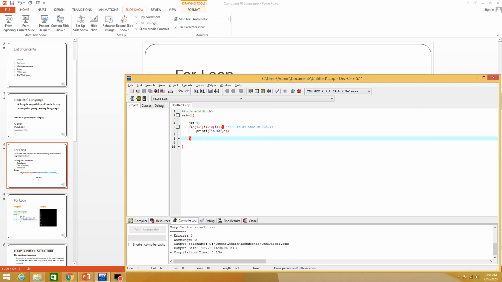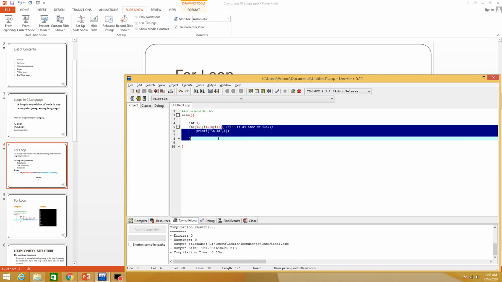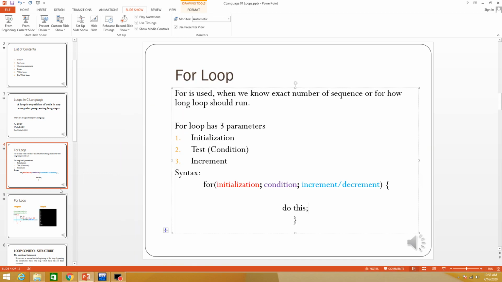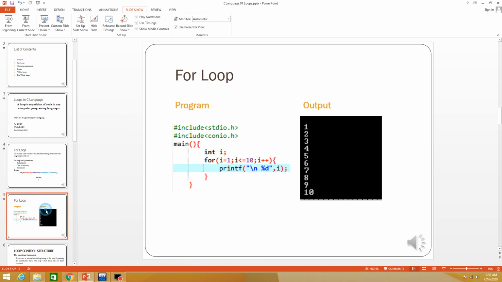Okay, so in this loop we use the for keyword and then small brackets. In the small brackets we use parameters. The first parameter is initialization, the second parameter is condition, the third parameter is increment or decrement, and then the body of the loop. This is the same example.